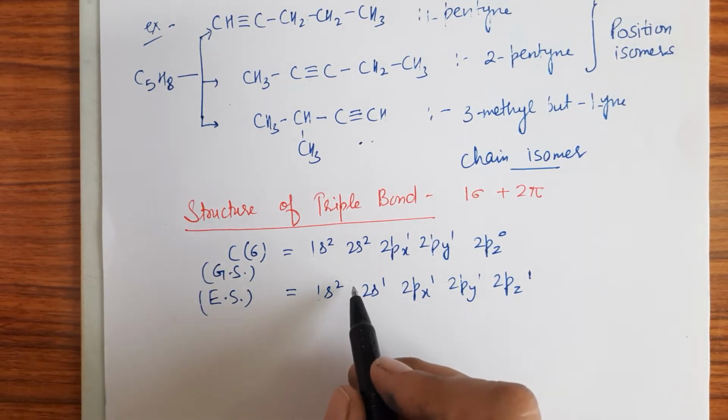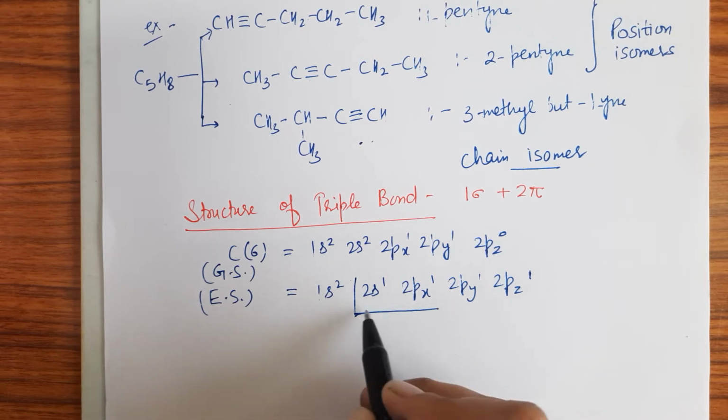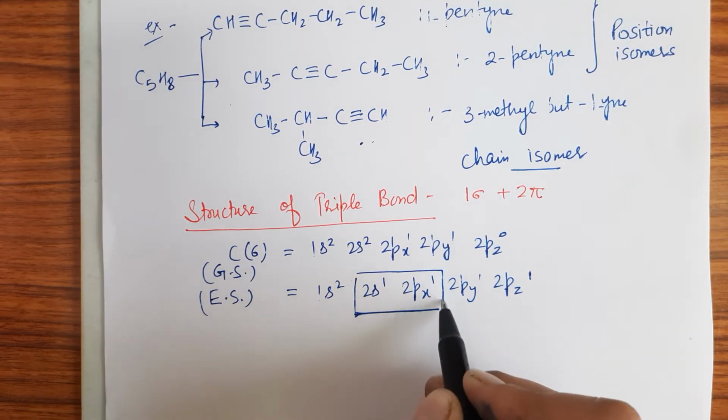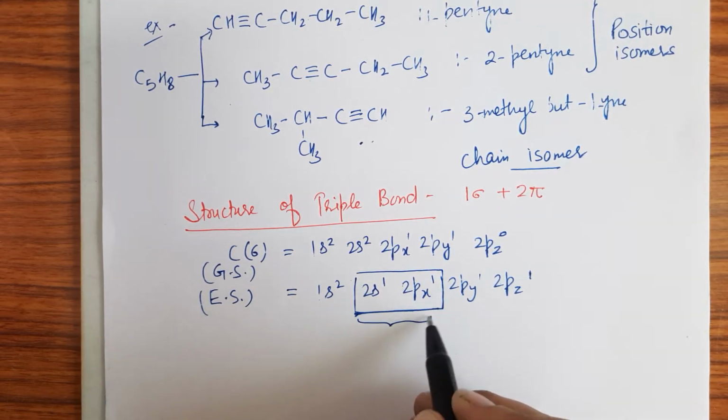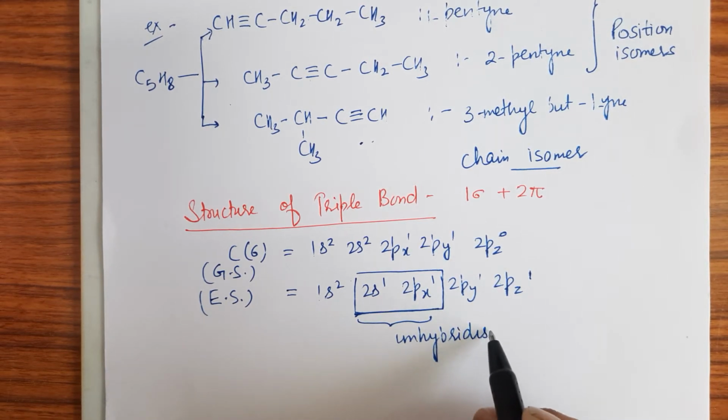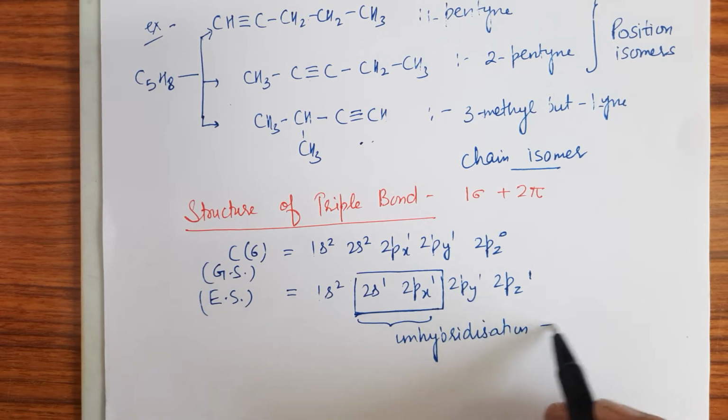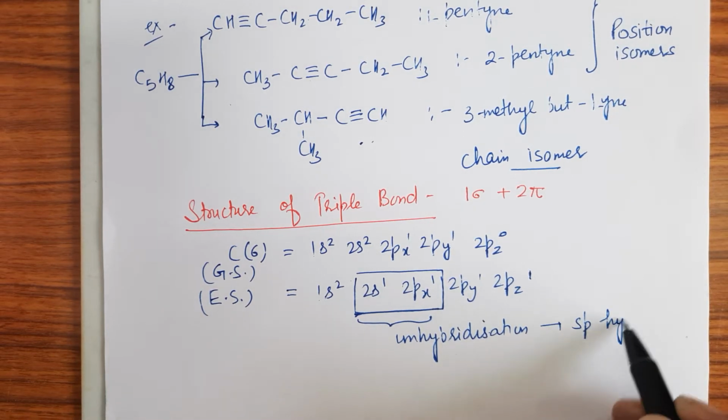So this one undergoes the hybridization. They combine together, undergo the hybridization, right, and form sp hybridized orbitals.